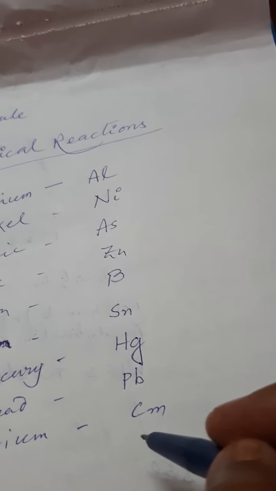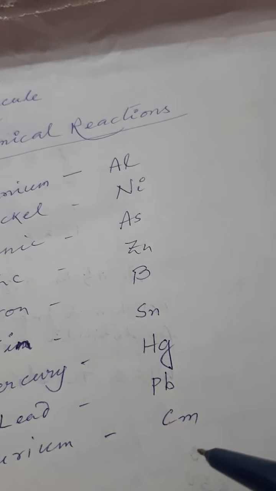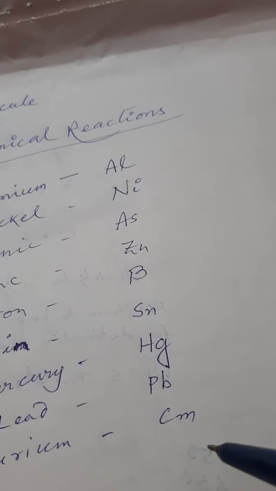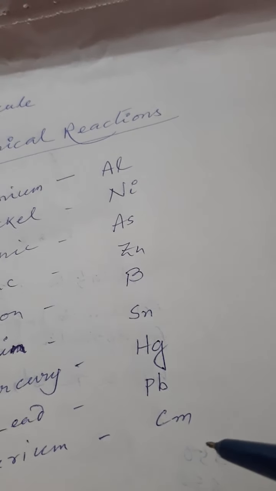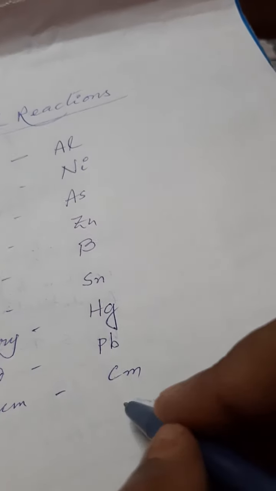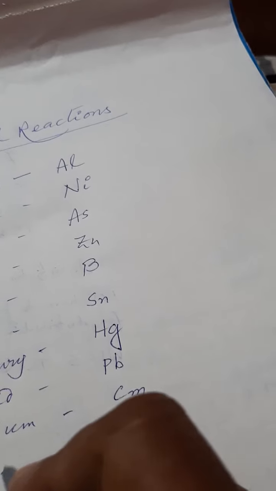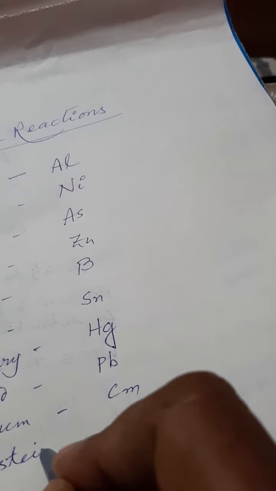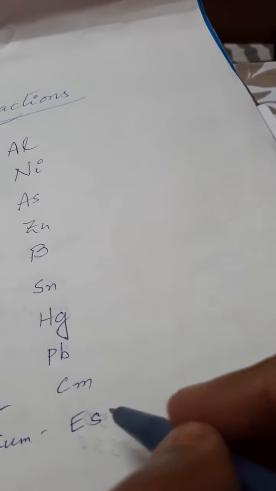Then Einsteinium. You have heard the name of the greatest scientist of the first part of the 20th century, Albert Einstein, and after his name one element was named, that is Einsteinium, and that is Es.